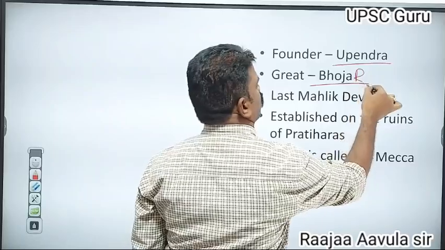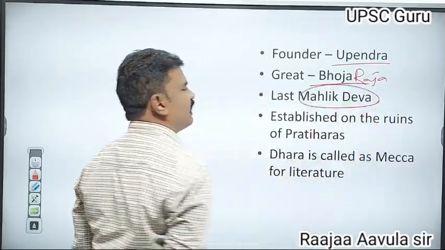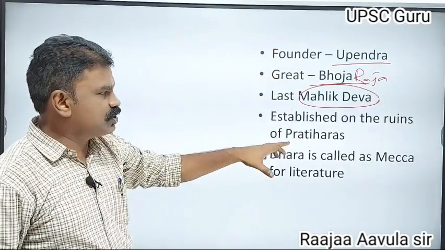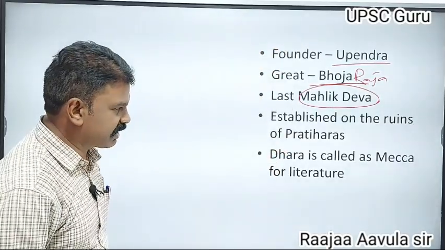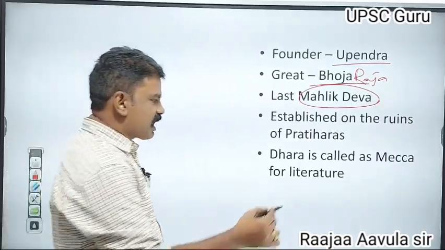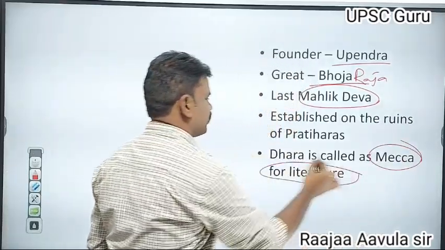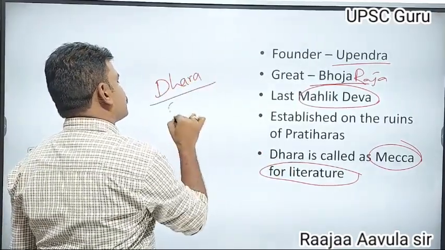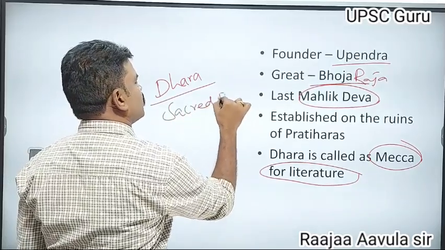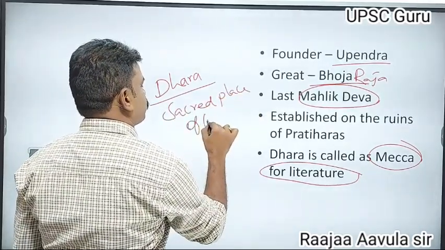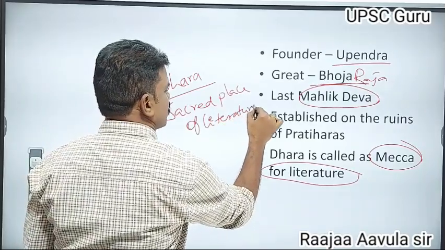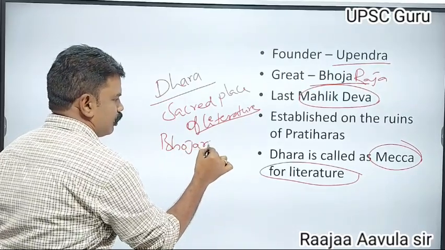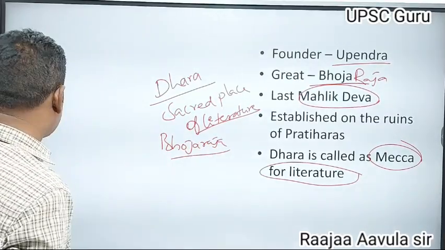The founder of this dynasty was Upendra. The great ruler was Bhoja Raja. The last ruler was Mahilik Deva. This dynasty was established on the ruins of the Gurjara Pratihara kingdom. Dhara is called the Mecca of literature, that means Dhara is considered a sacred place of literature, especially during the time of Bhoja Raja. That I will discuss again.